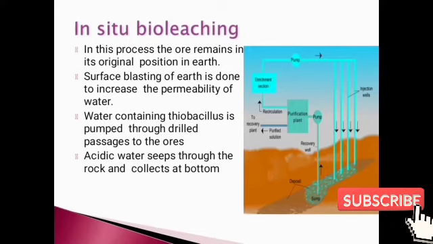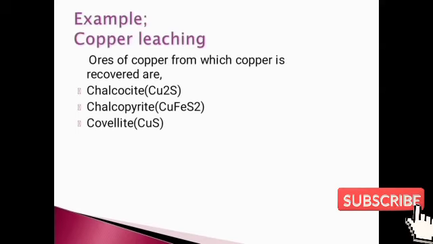After discovering, we drill this surface and pump in the water solution which contains Thiobacillus species. After pumping, the Thiobacillus species contact the ore in the earth and produce an acidic solution, which we again pump outside the earth. After pumping it out, we purify this leachate and get pure metals.